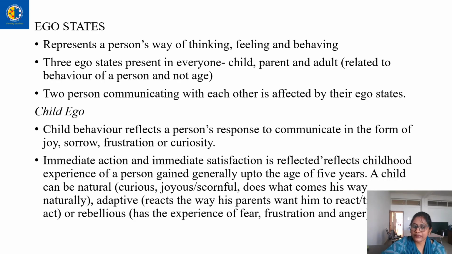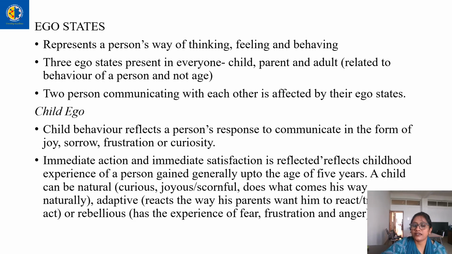A child can be natural when he reflects behavior like curiosity, joyfulness, scornful. These are behaviors which are shown naturally.